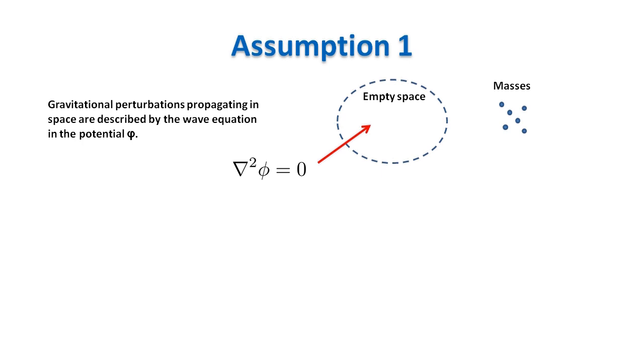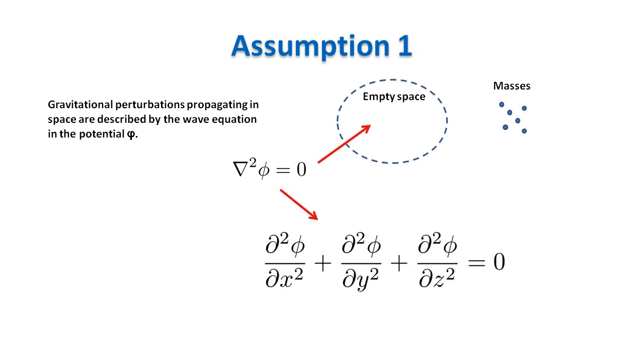We want to modify this equation to take into account that perturbations in the gravitational field move at the speed of light, as we already know from general relativity. Since the Laplacian contains second derivatives with respect to spatial coordinates, the most obvious thing to do is to add a second derivative with respect to time with opposite sign. We get the scalar wave equation. Finally, we add a constant in front of the time derivative to be sure that perturbations move at the speed of light. When masses move much slower than light, the second derivative with respect to time becomes negligible and, as expected, in the static case we go back to the Laplace equation.